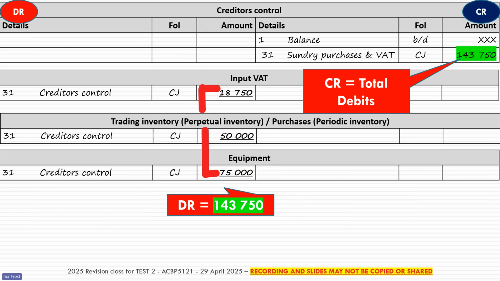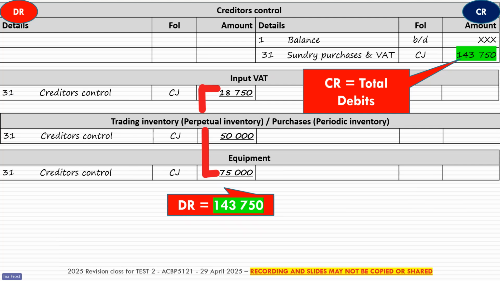So again, if you want to look at it in the general ledger, it looks like this. You can see there in my creditors control, that's my total credit purchases for the month. And then the debit entries go to the input VAT, the trading inventory or purchases, depending on your inventory system. And in this example, it also goes to the equipment account.